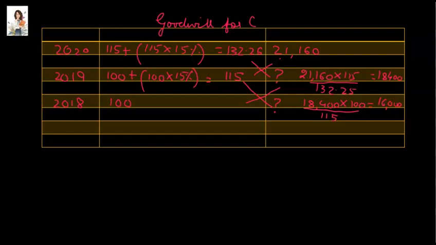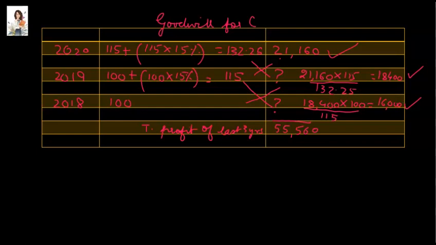We have to find out the average profit for the last 3 years. So that is 21,160 plus 18,400 plus 16,000. That is a total of 55,560. So this is your total profit of the last 3 years.